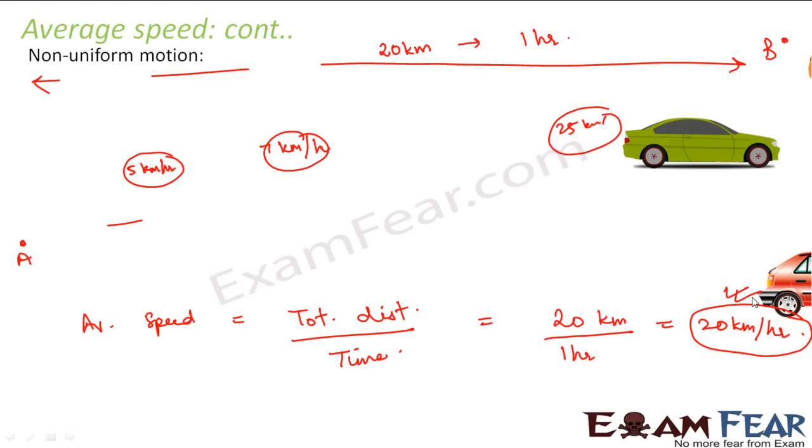Sometimes people make this kind of mistake, and I will tell you with this example. Let us suppose you have a car here.